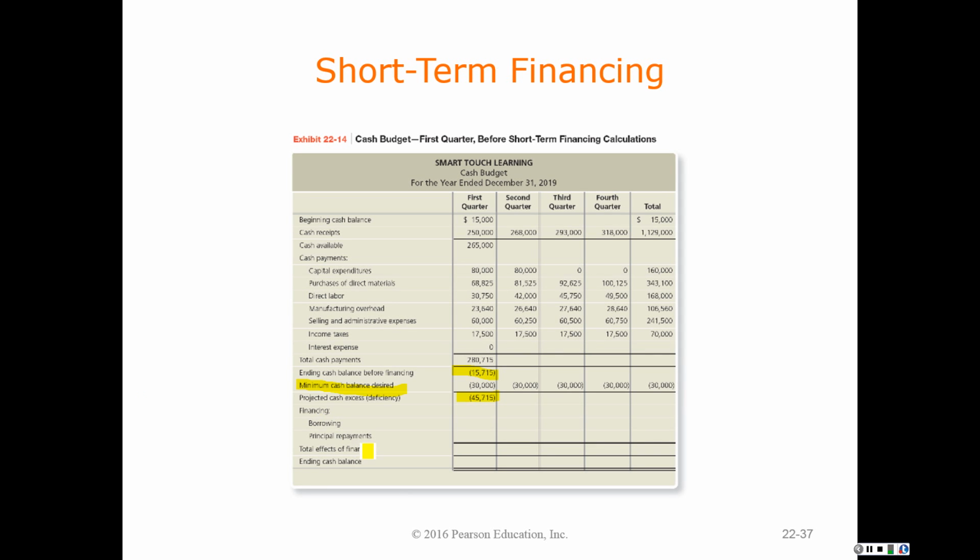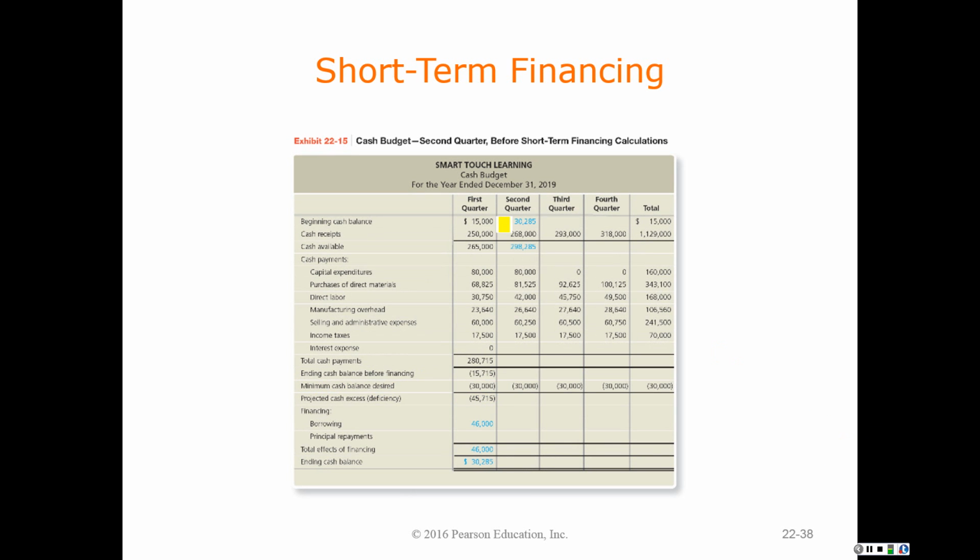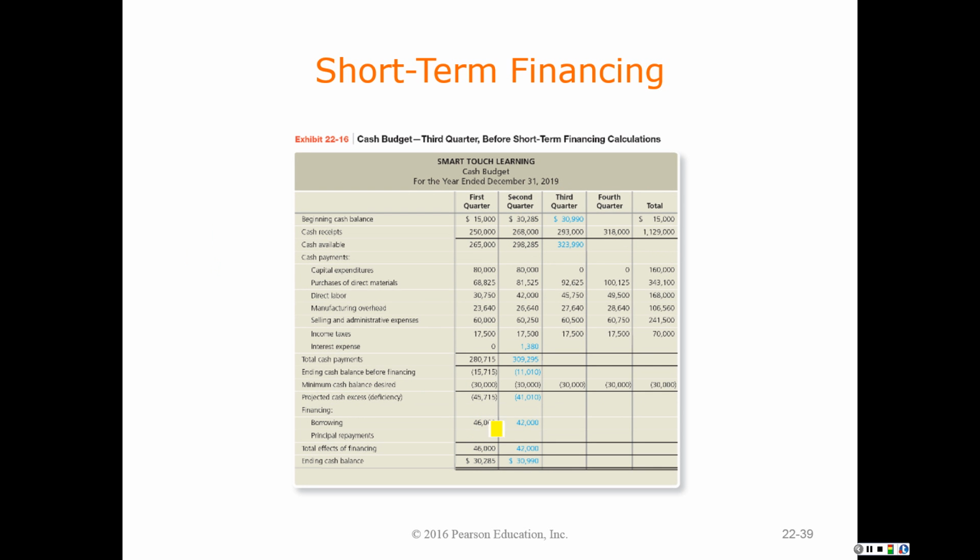So we're going to hit that line of credit for $45,715 in order to get my beginning balance for cash up to the $30,000 that's required. Your book says we're going to do that in increments of 1,000, so we end up with $30,285. We go through the same procedures in the second quarter, and what we find is that this quarter, I end up with a deficit of cash of $11,010.